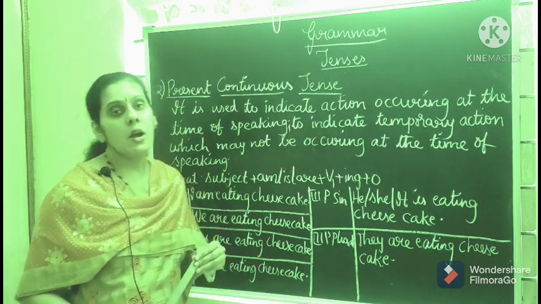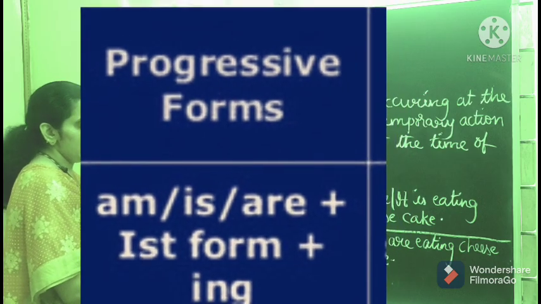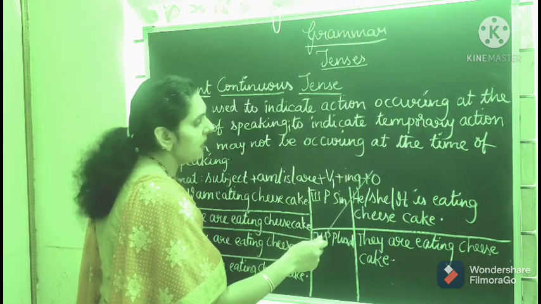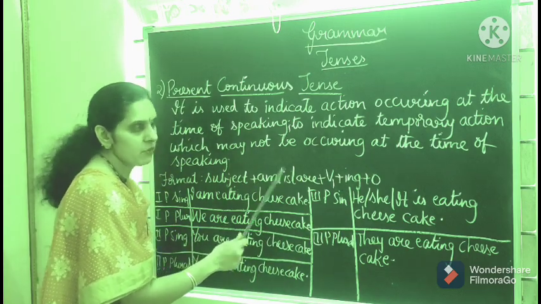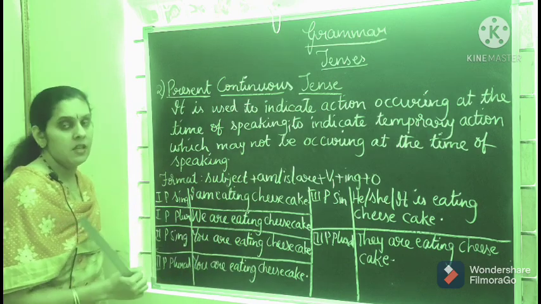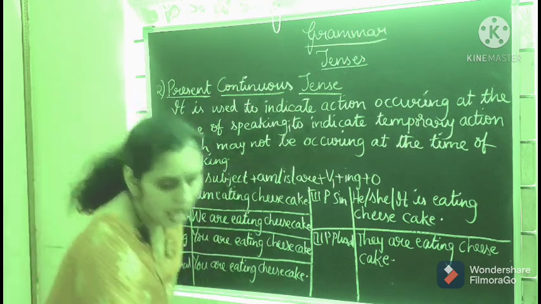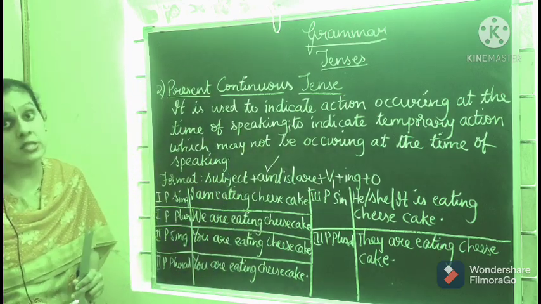Okay, students. Now what is the format of writing present continuous tense? Subject plus am or is or are plus V1 plus ing plus object. Here I am going to explain when to use am, when to use is, when to use are. For the first person singular pronoun, you are going to use am.